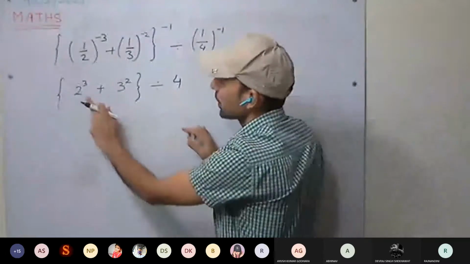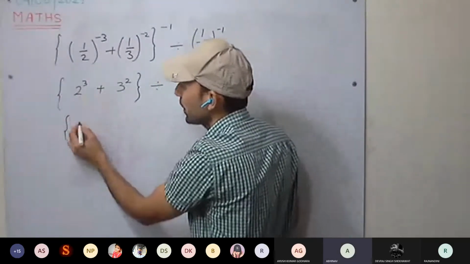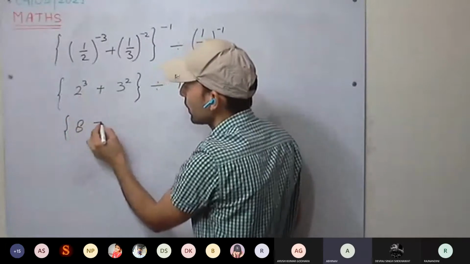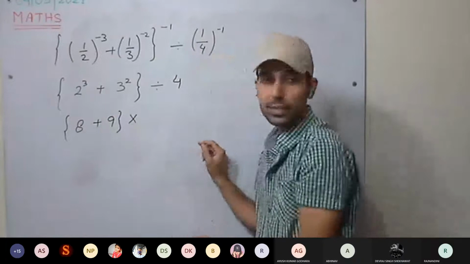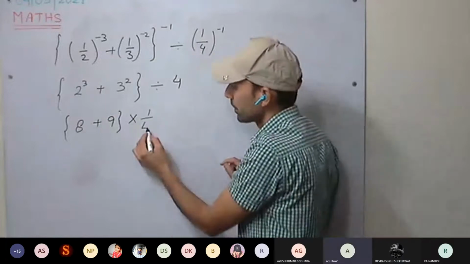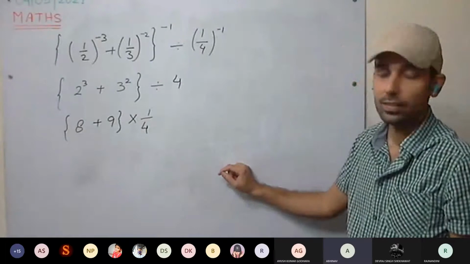Now we'll solve the next step. 2 cube is 8, 3 square is 9. 8 plus 9, and multiplied with 1 by 4.